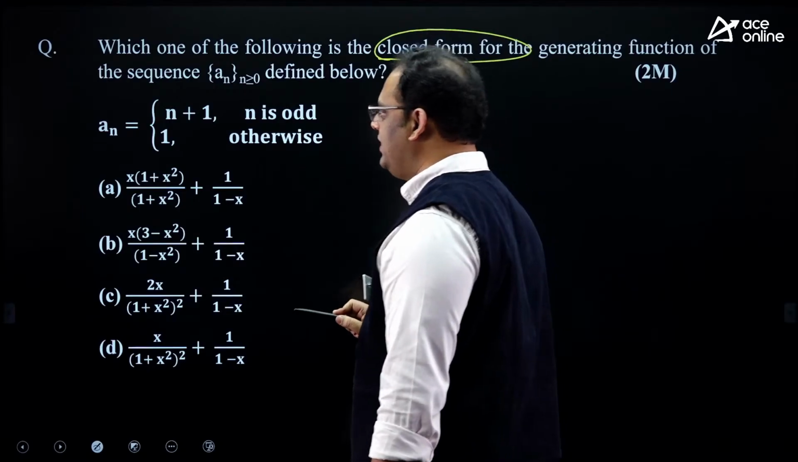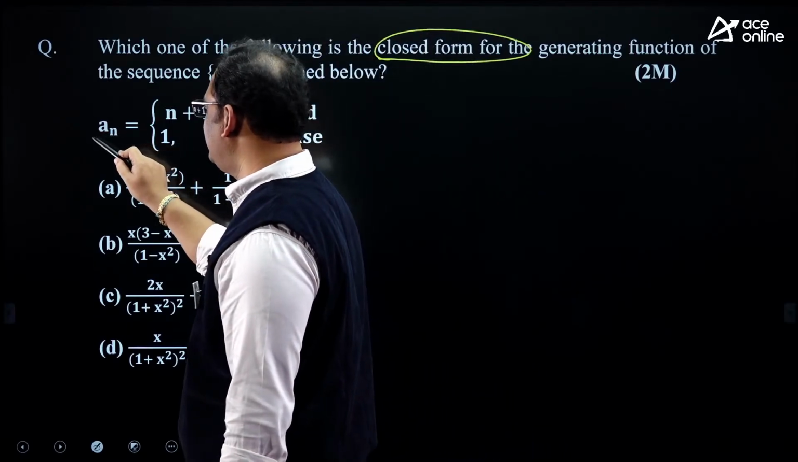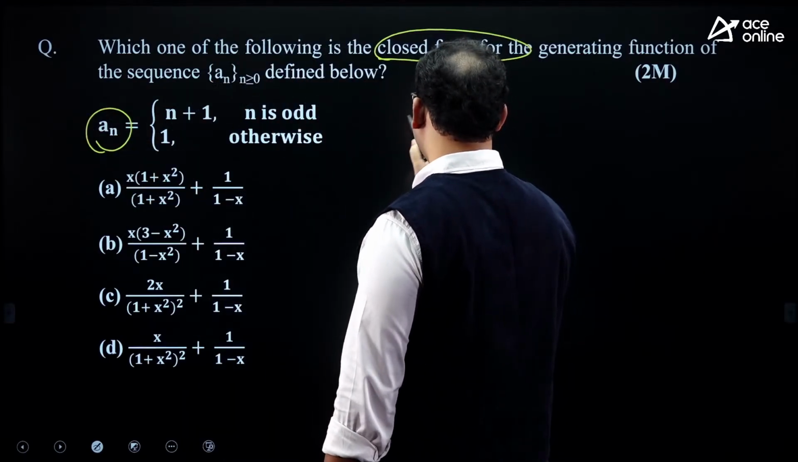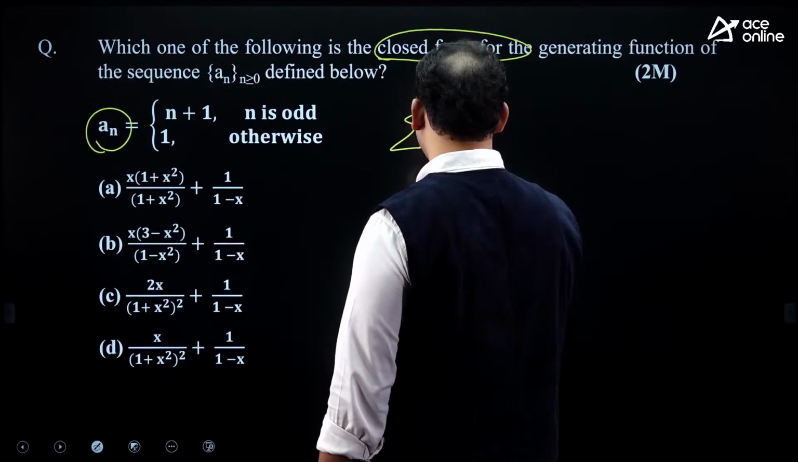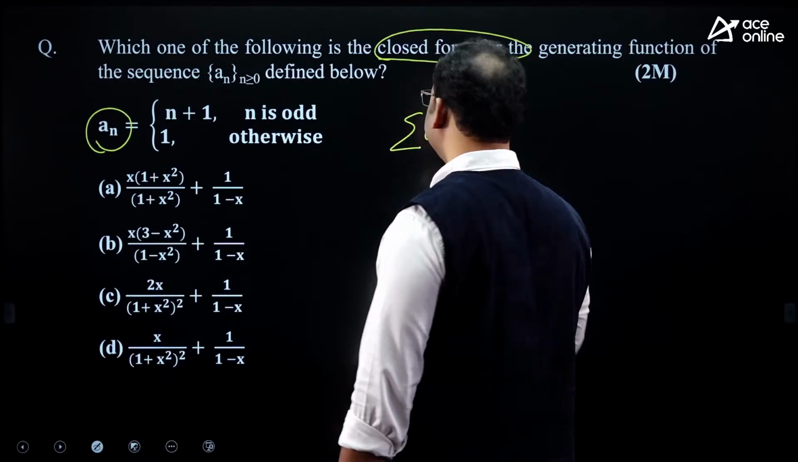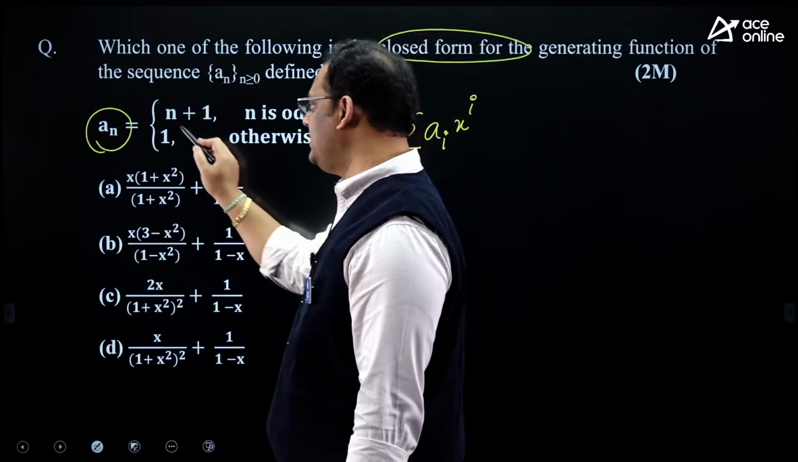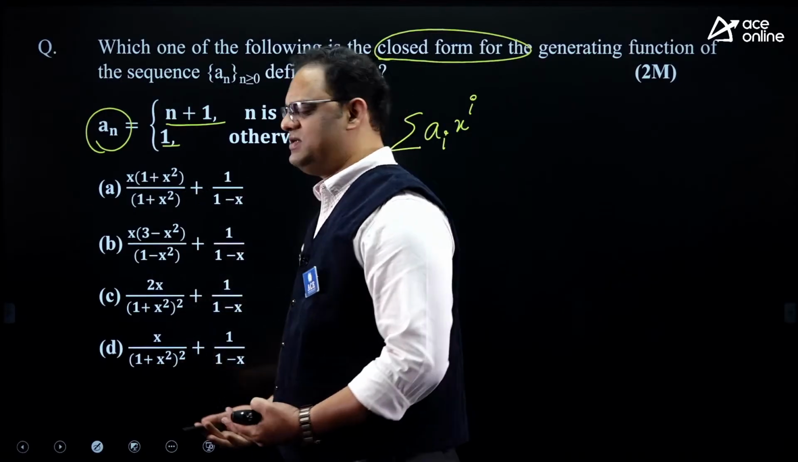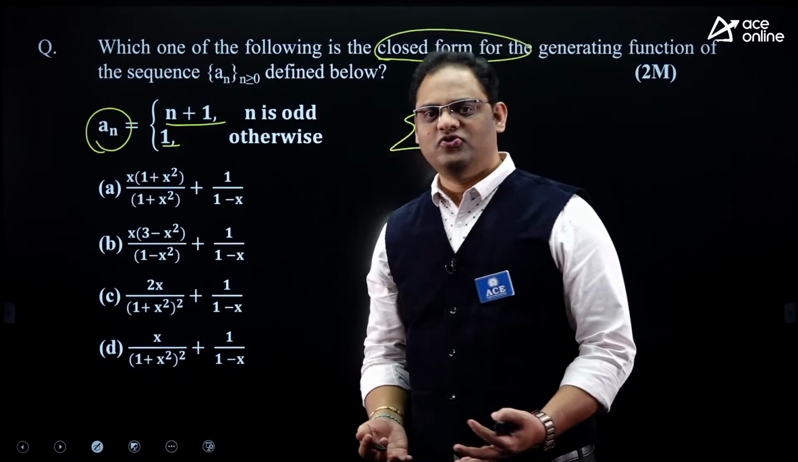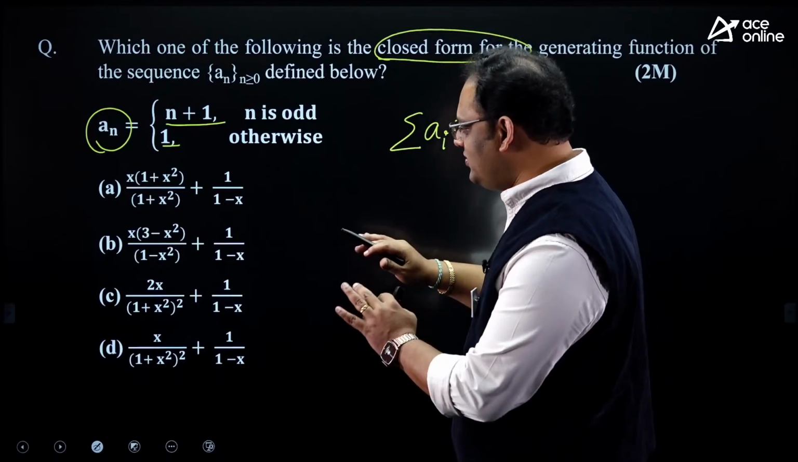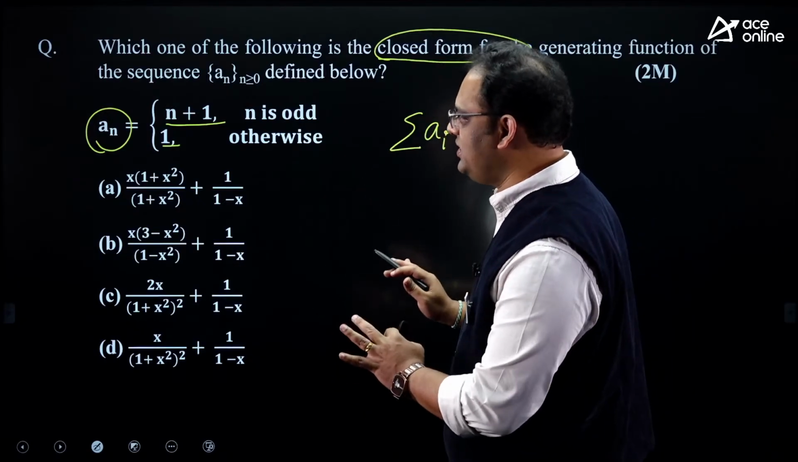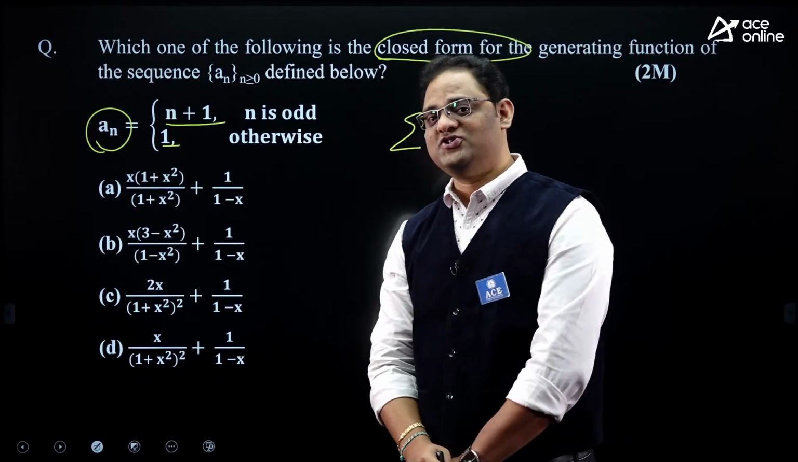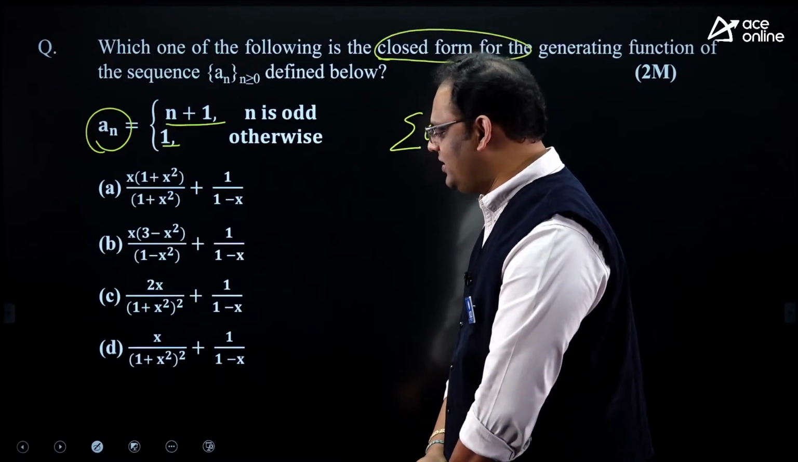The function is defined like this. In our sequence a_n, the generating function is the summation of a_i times x to the power i, where a_i is n plus 1 when n is odd, and a_i is 1 in the other cases, maybe even, or the a_0 case, a_2 case. So they define some sequence. For that sequence, what is the closed form of the generating function? This is the question we got.